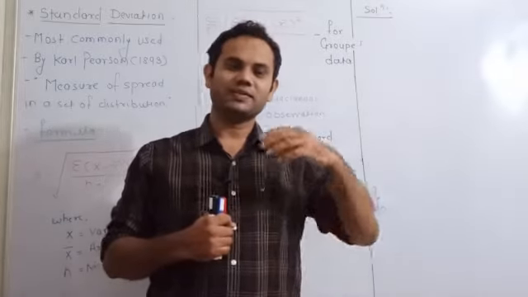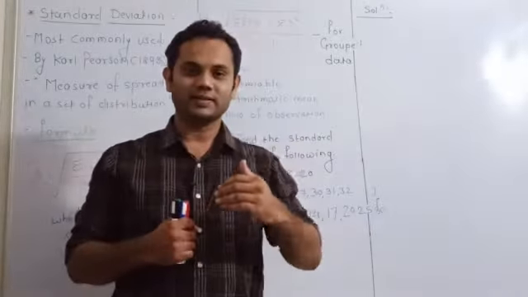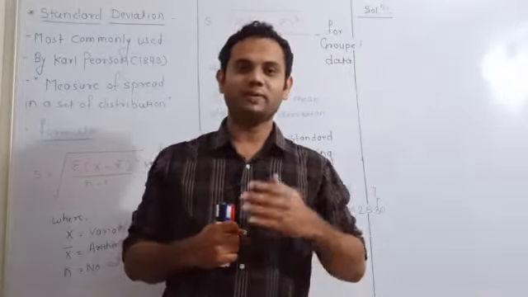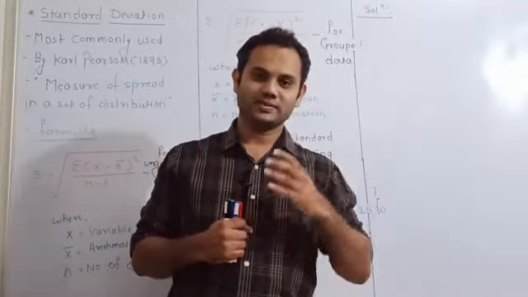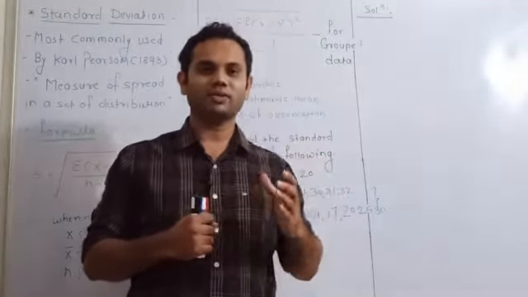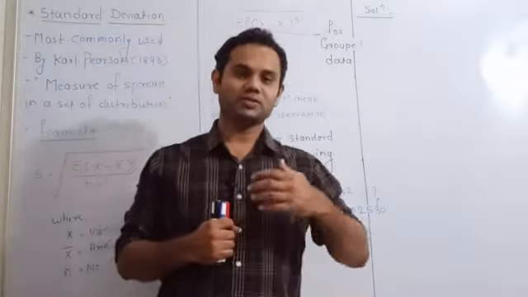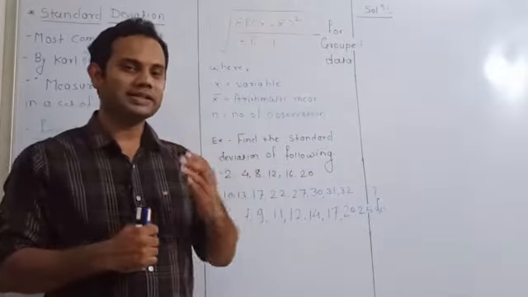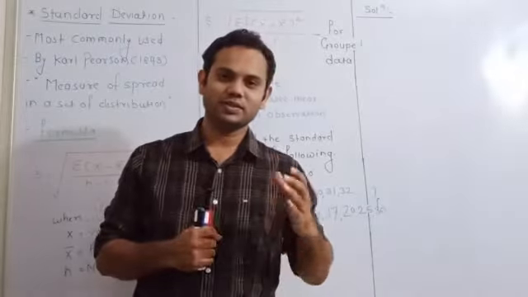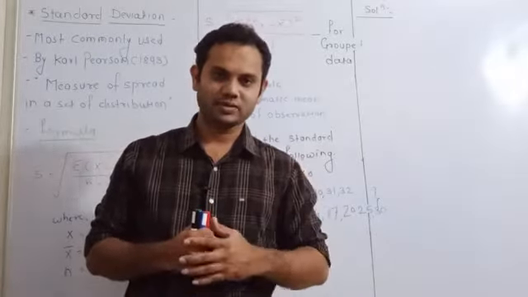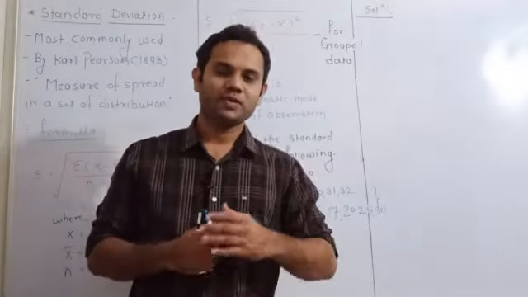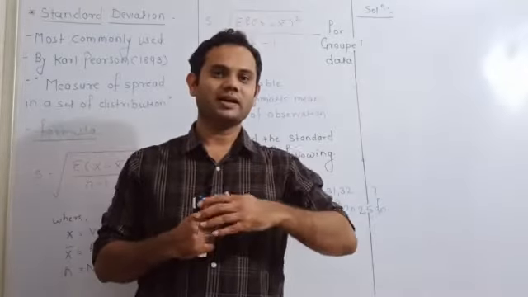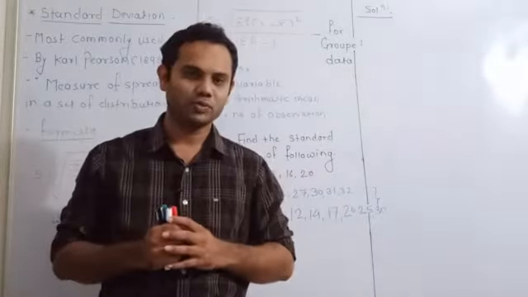In earlier lectures we discussed the measures of central tendency like mean, mode and median, but those are not sufficient to represent the overall data set or number of observations, and for that the new concept of measure of dispersion is introduced. So what is measure of dispersion? Dispersion, as its name suggests, is spread or scattering. In the measure of dispersion, we study how the data is scattered from its mean value.